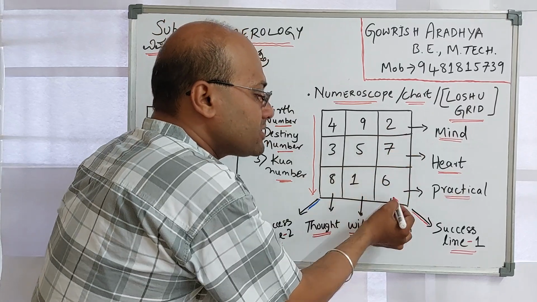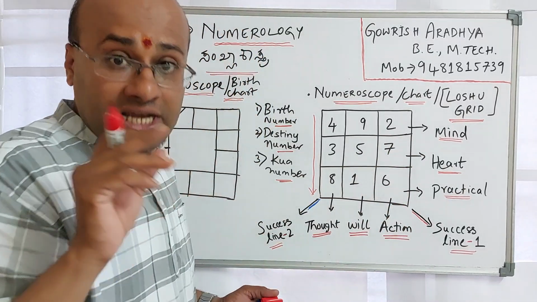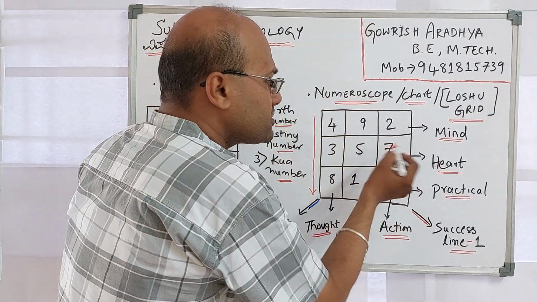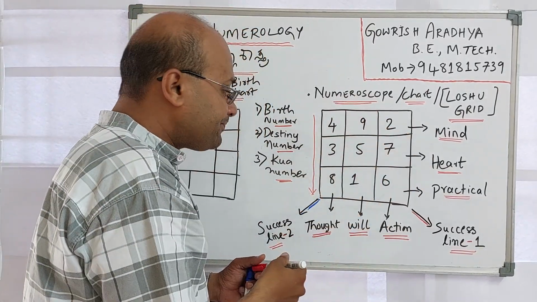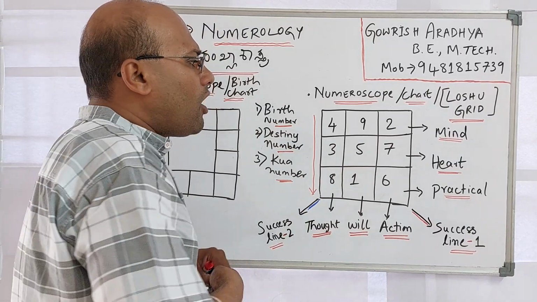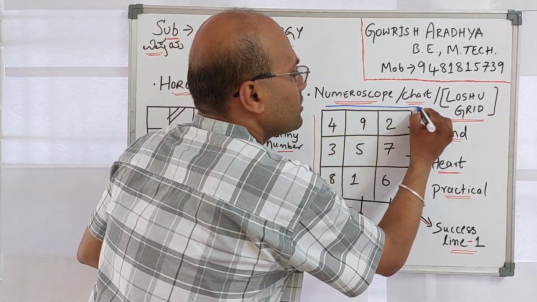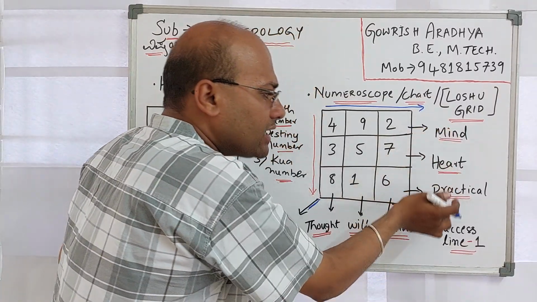And 276 makes the action plane, or action line. What I said is, this is the horizontal: the mind, emotional, and practical lines.